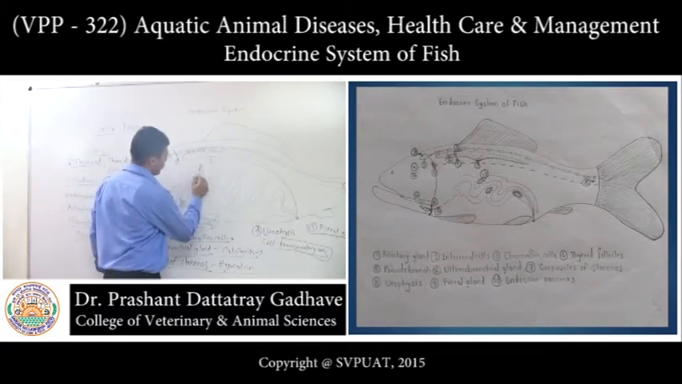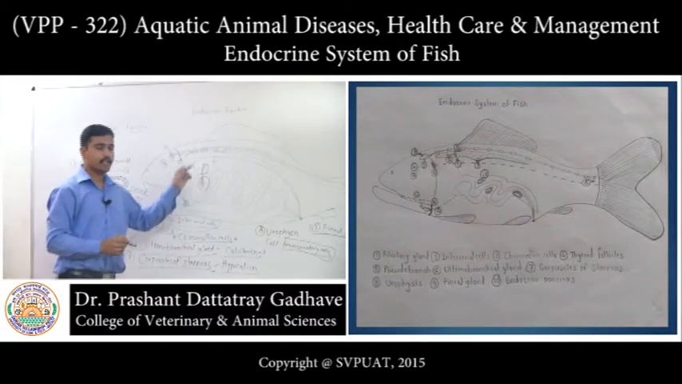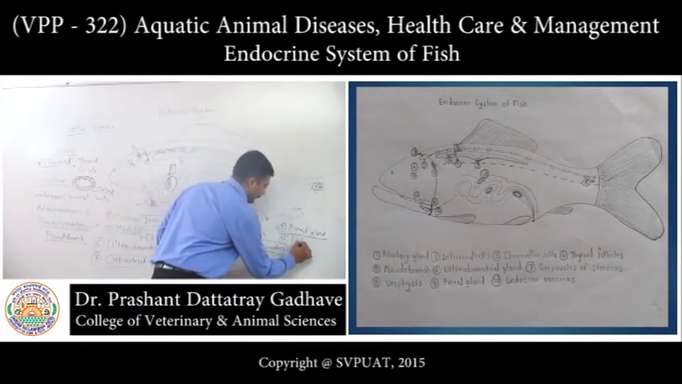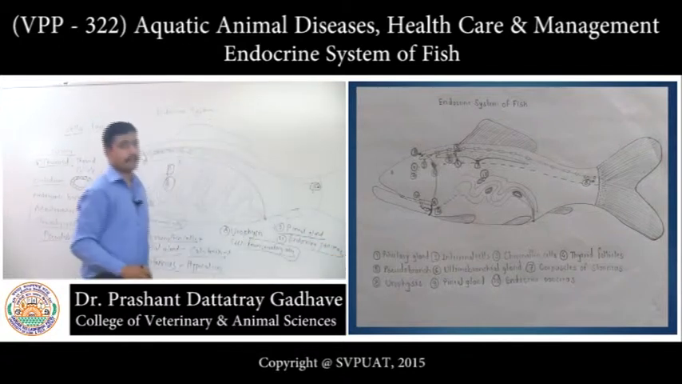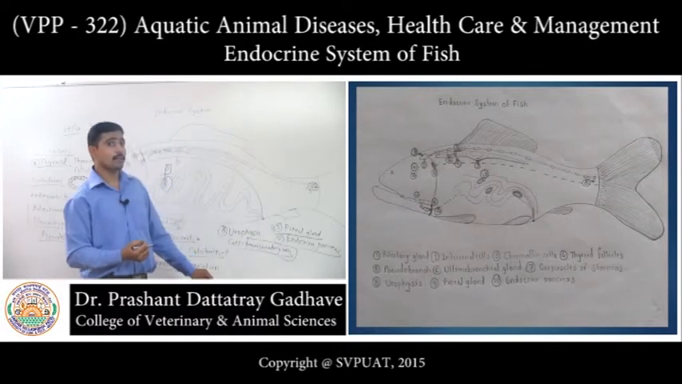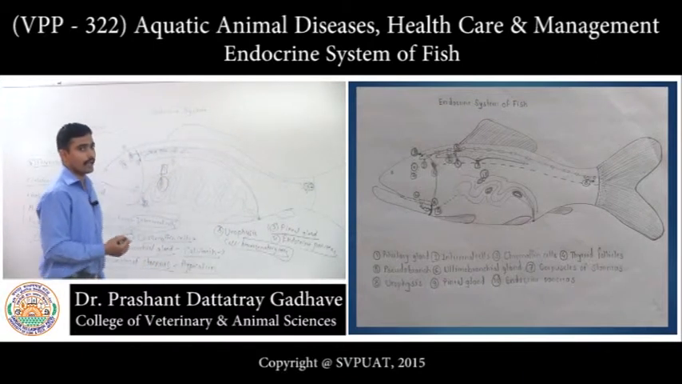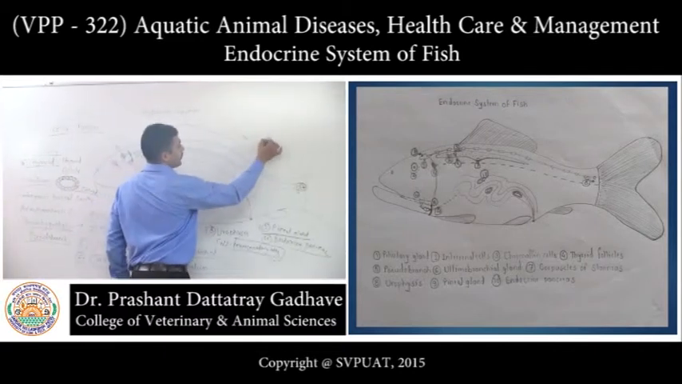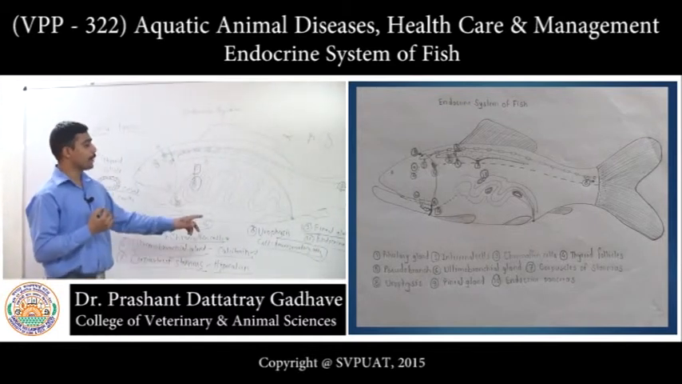Now the next gland, 10th gland. See this structure which is present in the liver, in between the intestine. This one is the endocrine pancreas. You know, the pancreas has an exocrine portion as well as an endocrine portion. The endocrine portion is formed by the islets of Langerhans, and there are different cells such as alpha cell, beta cell and delta cells that are present in the islets of Langerhans. They form the endocrine pancreas.